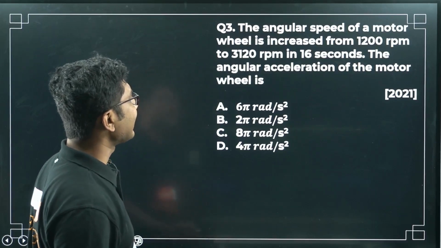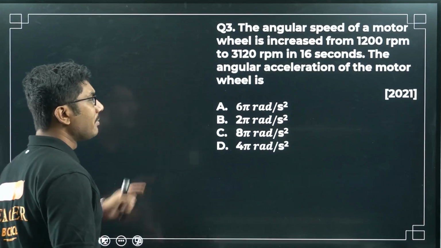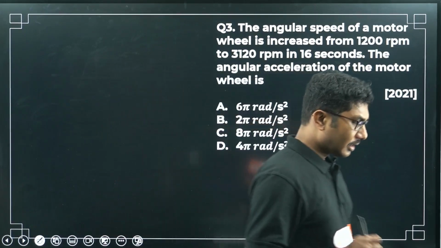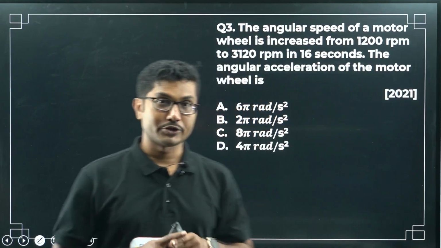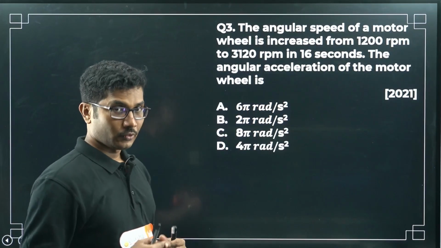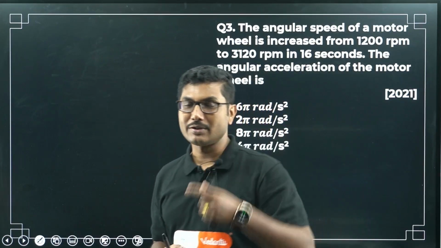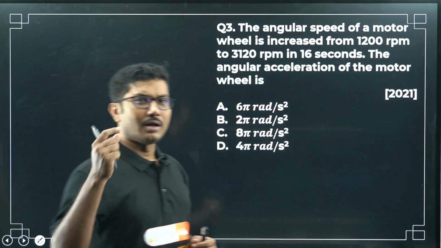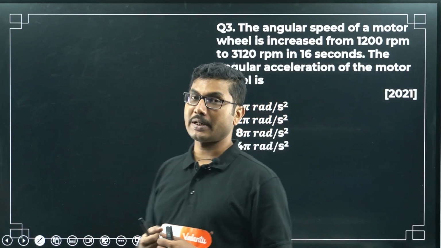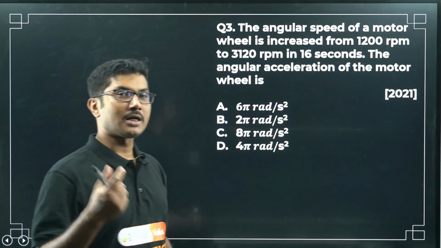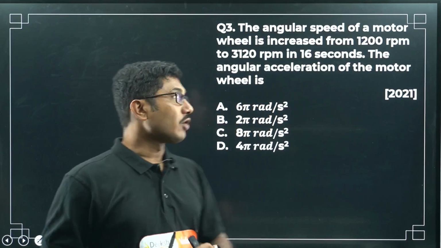Okay, in 16 seconds, the angular acceleration of the motor wheel is... So if you remember in your PU1 model question paper, when you were in PU1, there was only one model question paper. There were similar questions there, and many of you were struggling to solve this question. It was a 3 mark numerical question from the rotational motion chapter, and most of you struggled to solve it. So how can you solve it?